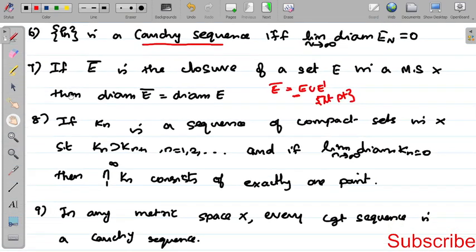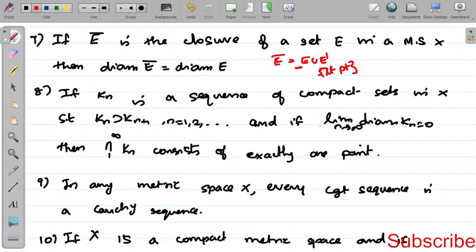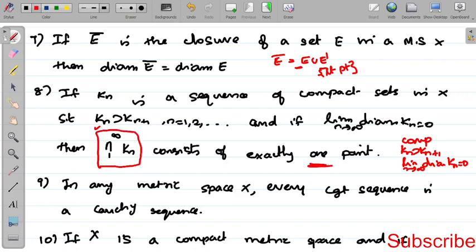Then eighth one, if Kn is a sequence of compact sets, Kn is a compact set, and the second condition, Kn contains Kn plus 1, then the third condition, limit n tends to infinity, diameter of Kn equal to 0, then you can say that the intersection n equal to 1 to infinity of Kn contains exactly 1 point. If these three conditions are satisfied: compact, Kn contains Kn plus 1, limit diameter Kn equal to 0, then the intersection contains exactly 1 point, like Cantor's intersection theorem.